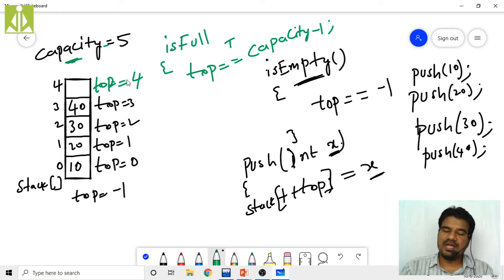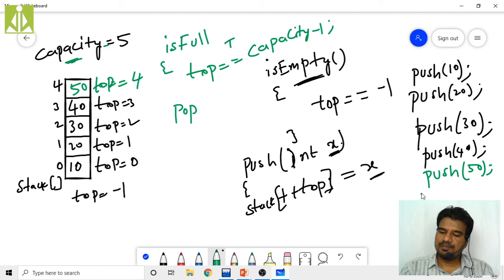How we perform the pop operation? Simply what element we are popping, that we don't want. Every time whenever we are performing the pop operation, we simply remove the element from the top of the stack. So here I am considering push of 50 as my last statement over here. Then what will happen? Top value gets incremented and that 50 will come over here.